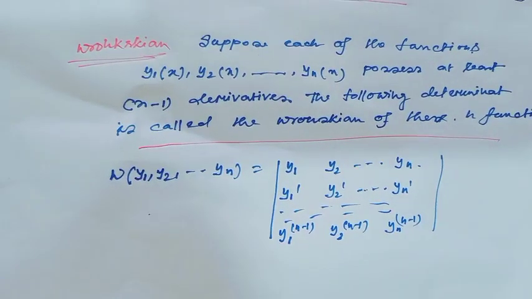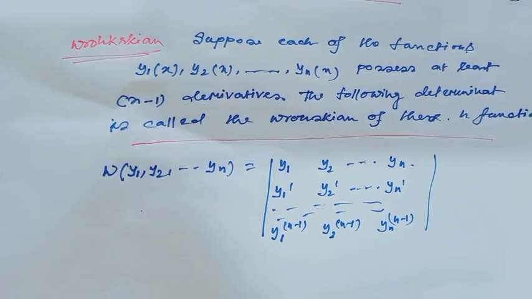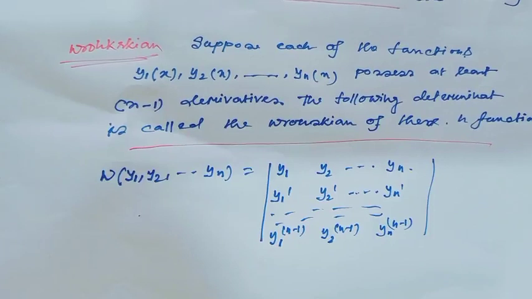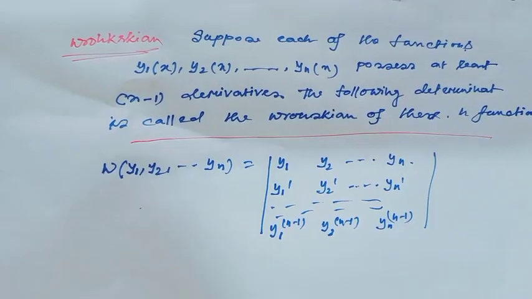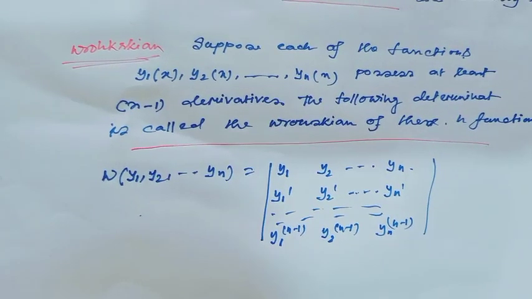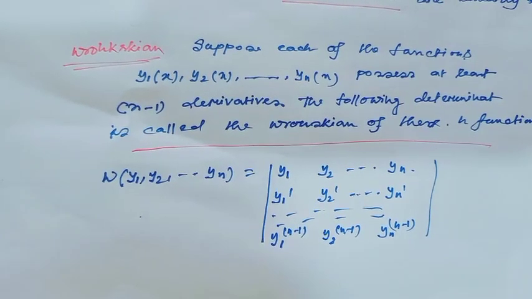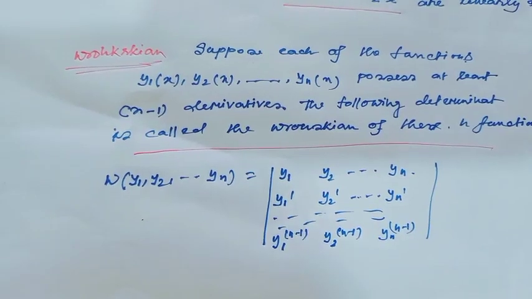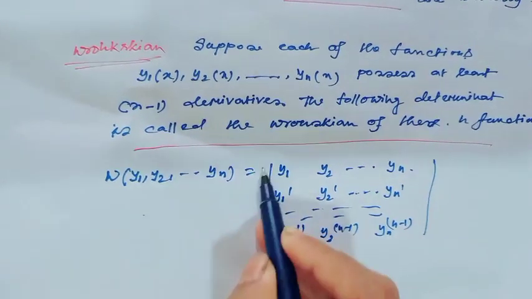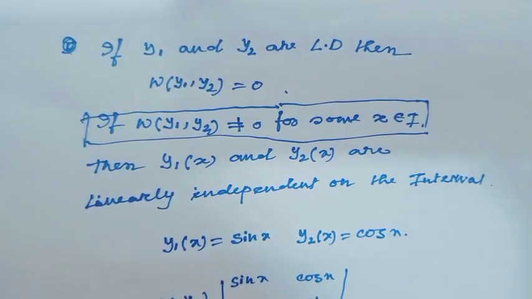Actually, the Wronskian of y1, y2, ..., yn means the determinant of the matrix whose first row is y1, y2, ..., yn, second row is y1 prime, y2 prime, ..., yn prime, and the nth row is y1 to the power n minus 1, y2 to the power n minus 1, ..., yn to the power n minus 1, that means the n minus 1 derivatives of the functions. The determinant of this matrix is the Wronskian. By the Wronskian, we can tell whether functions are linearly dependent or independent.